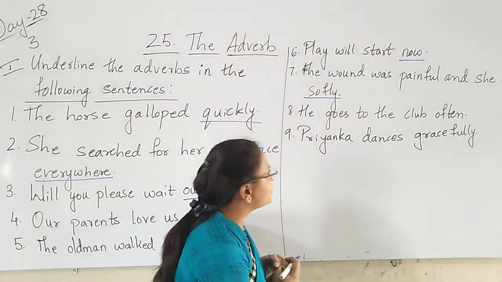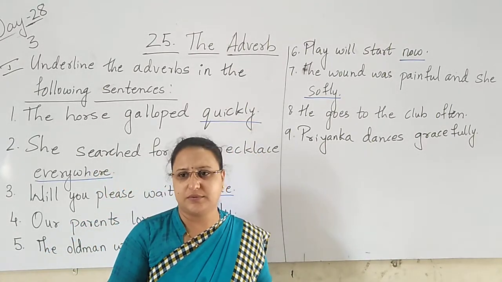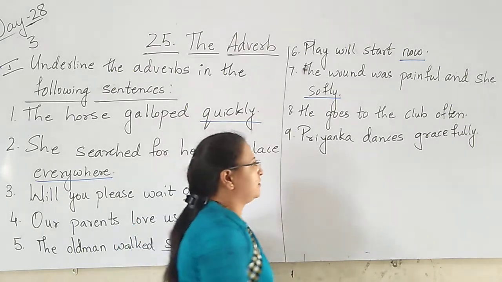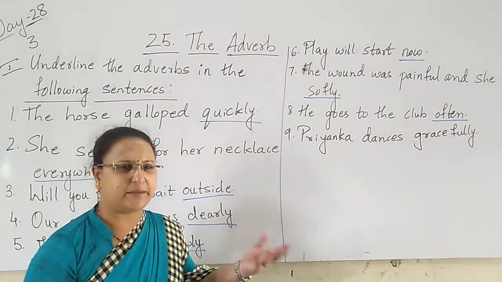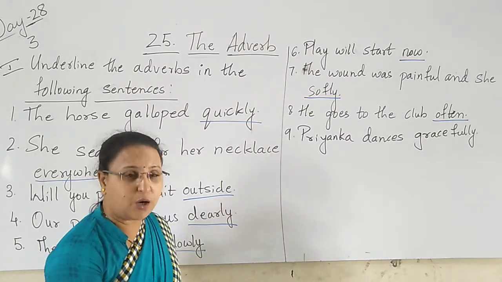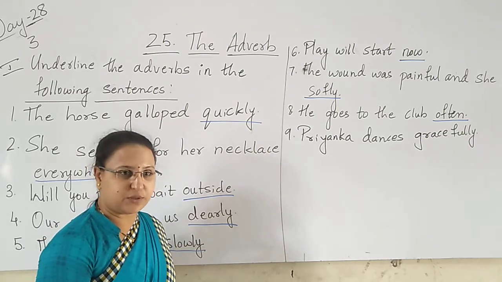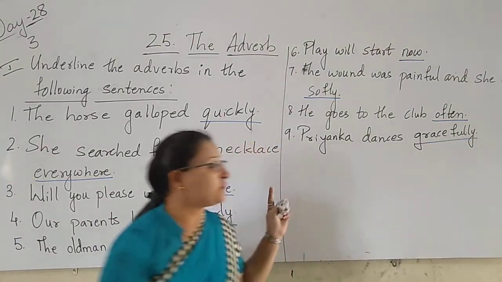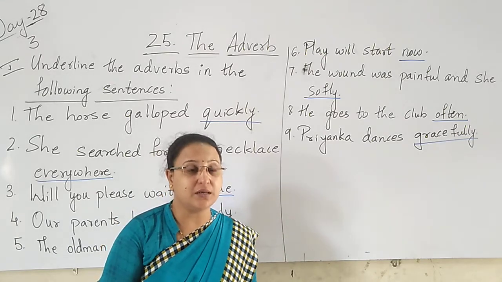Adverb. He goes to the club often. When does he go to the club? He goes to the club often. Often is what here? Adverb. Often means again and again. Yes or no? Priyanka dances gracefully. How is Priyanka dancing here? She is dancing very gracefully. Yes, Priyanka dances gracefully. So gracefully is what here, children? It is the adverb.